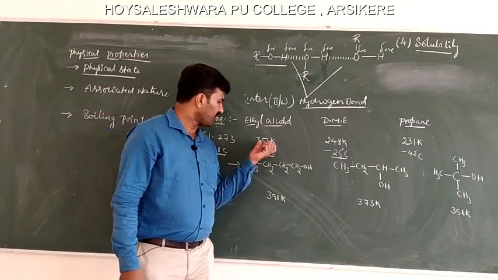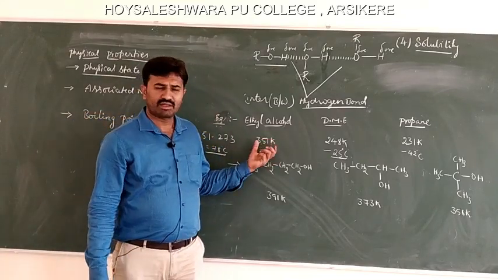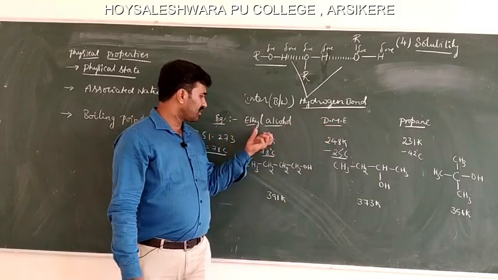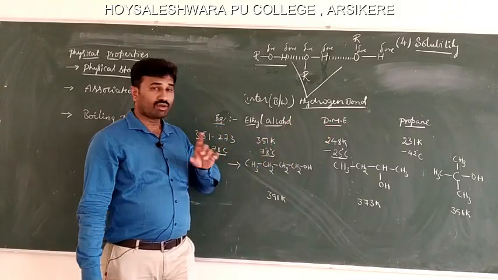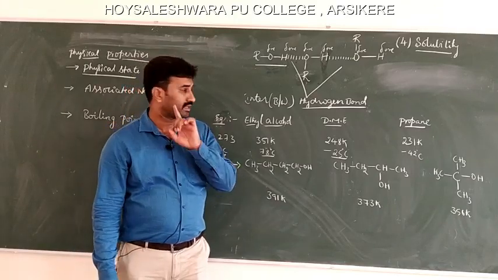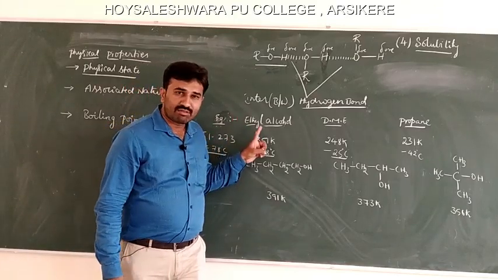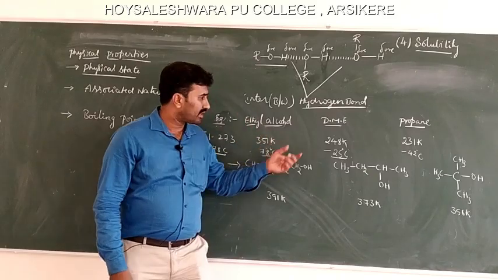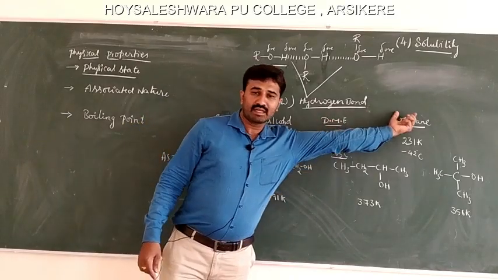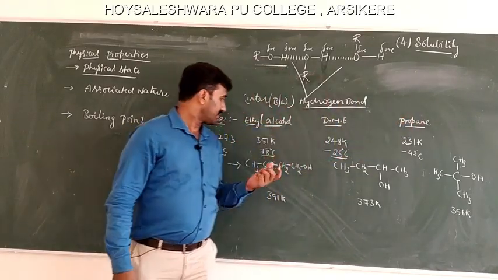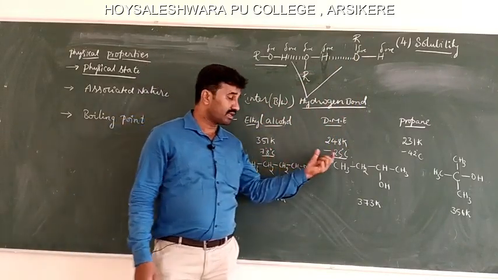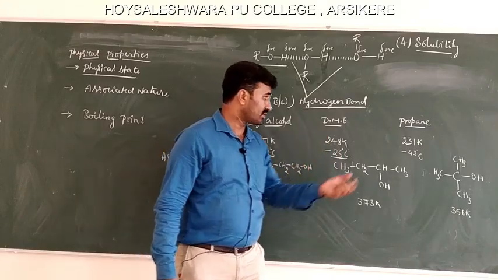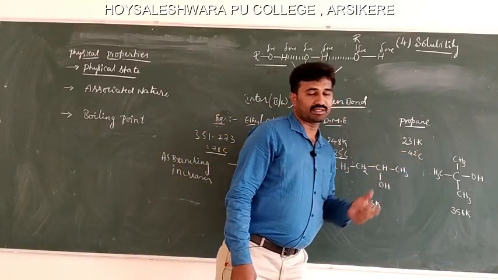It is not important to remember these boiling points, but if you remember that the boiling point of ethanol is 78 degrees, that is more than enough. But we should keep in mind that alcohols have higher boiling points than corresponding ethers and corresponding alkanes. Here ethyl alcohol has a boiling point of 78 degrees Celsius, here it is minus 25 degrees Celsius, and here minus 42 degrees Celsius.